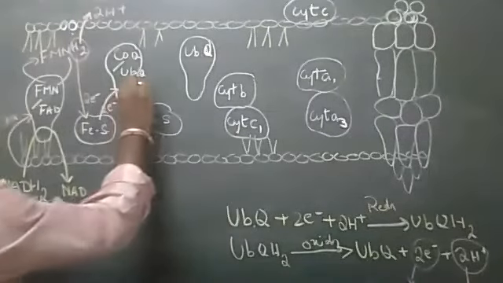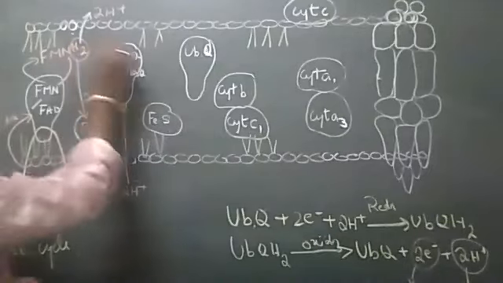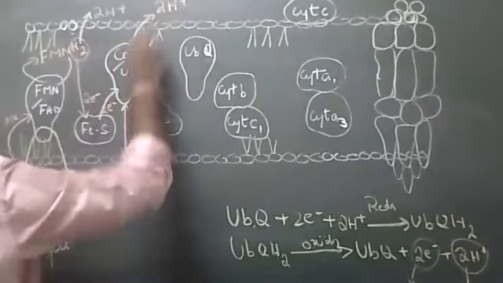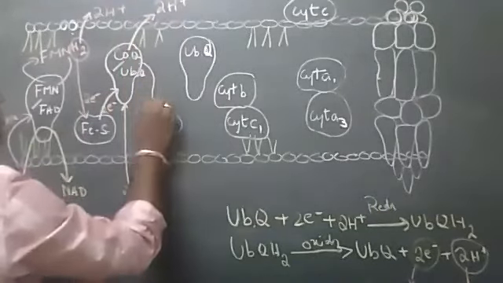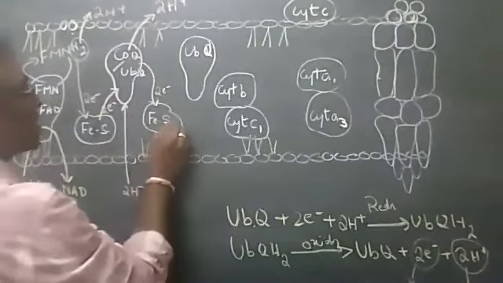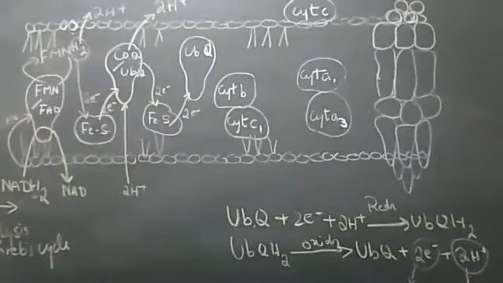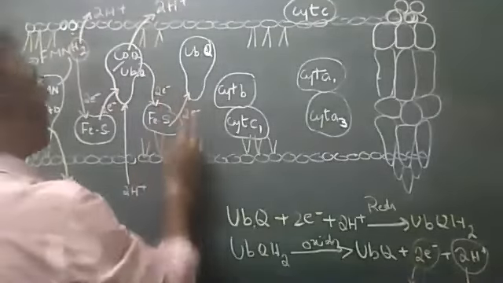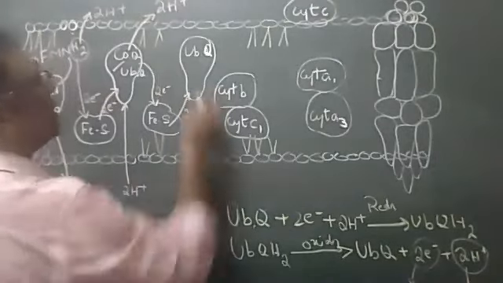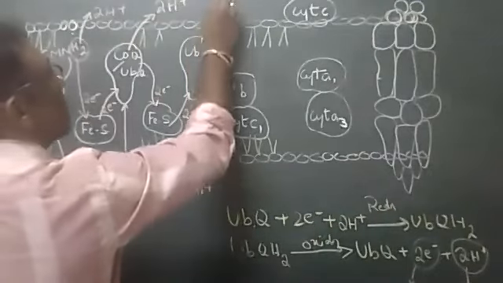This electron is now, that means UQ, I'm not showing it again here, I just show it once. Same thing here. So just represent two protons coming out, pumping across the membrane. An electron is transferred to FeS. This FeS again transfers the electron to the next electron carrier, which is again ubiquinone. Ubiquinone has the same property, accepting protons. It becomes UbQH2 similarly. So let us only represent that there is proton pumping happening.